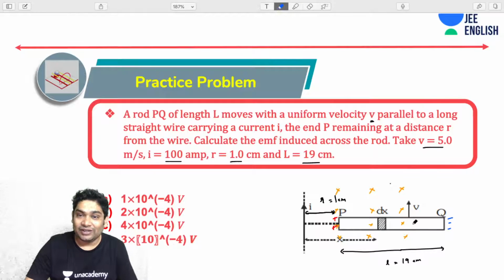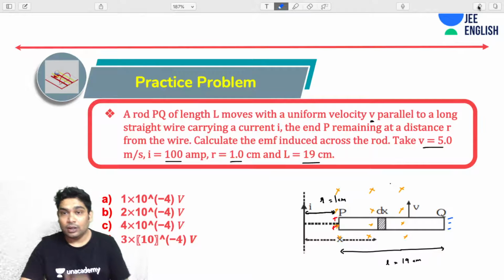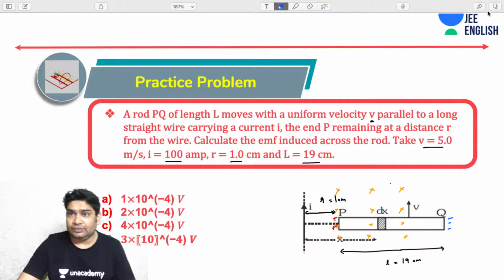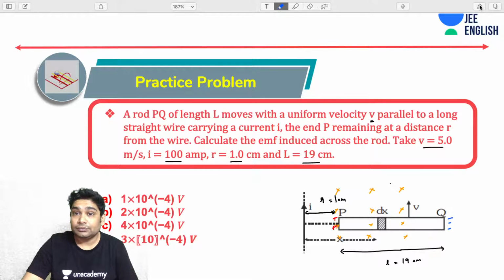So let me know if you are trying, or are you just waiting for me to solve this? So the E here would point in which direction?